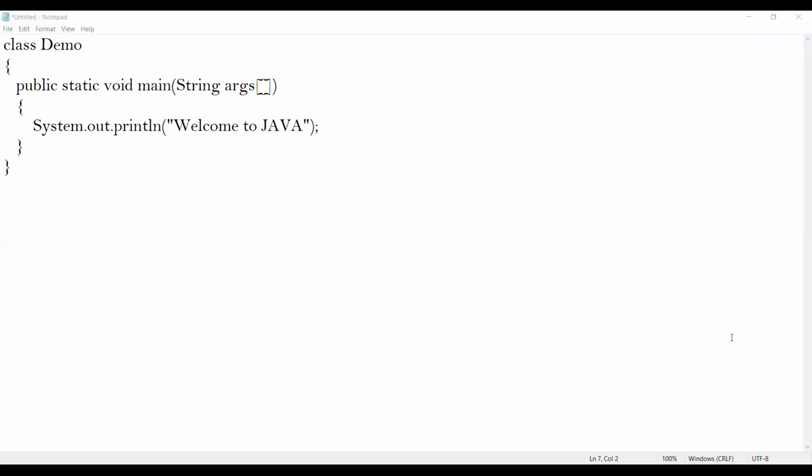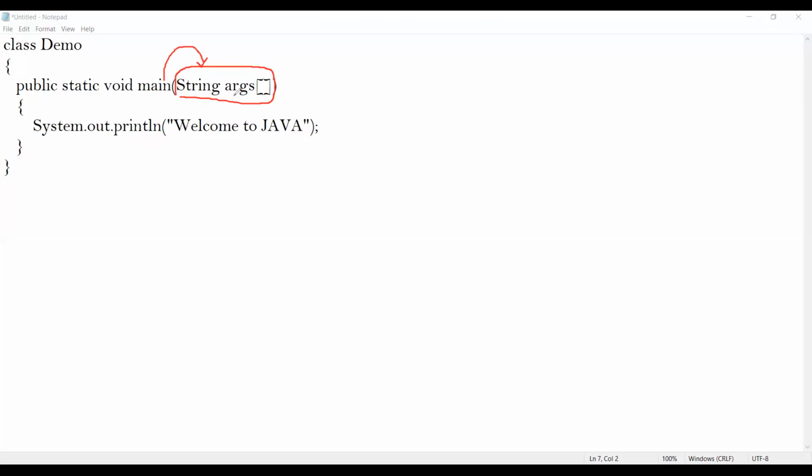In the last class, we discussed a simple Java program, a class called demo, and how to write a simple Java program. The most important thing, students, is that in the previous class, while I was writing the code, I missed this argument. Inside this main function, we need to pass an argument.